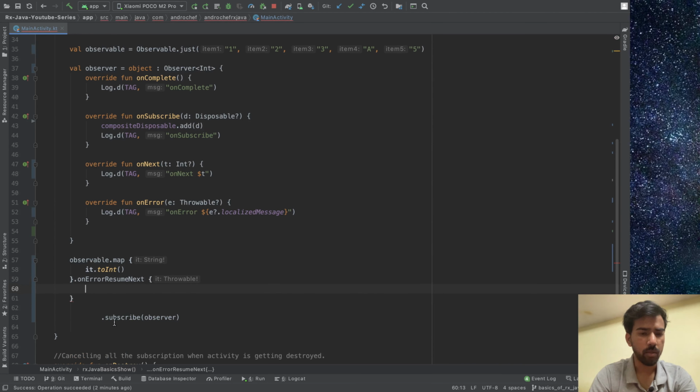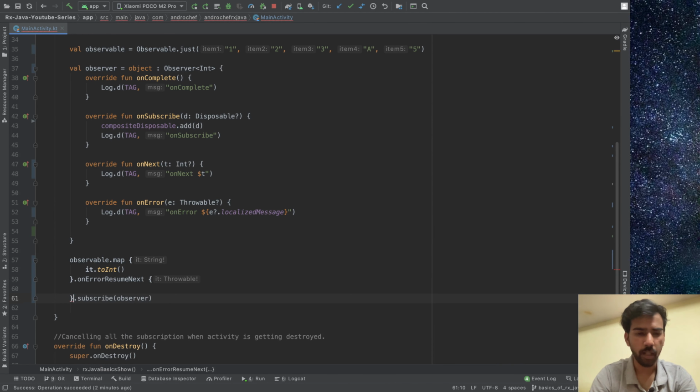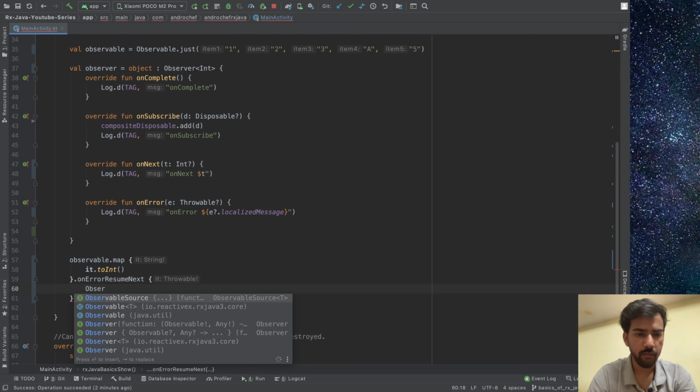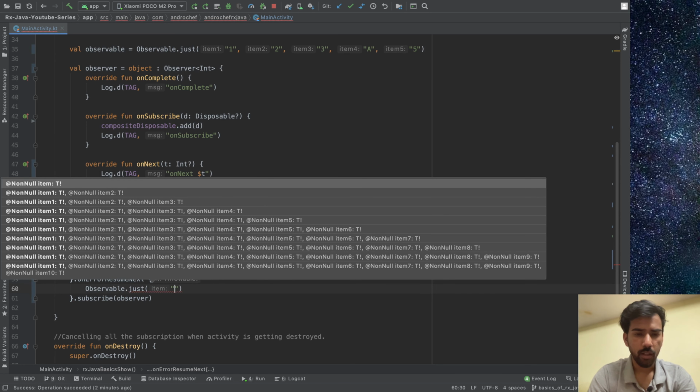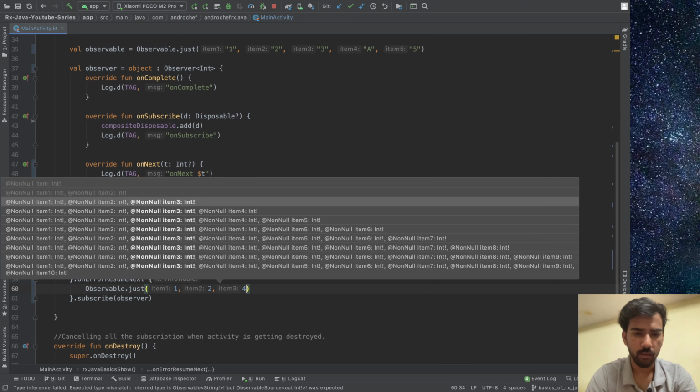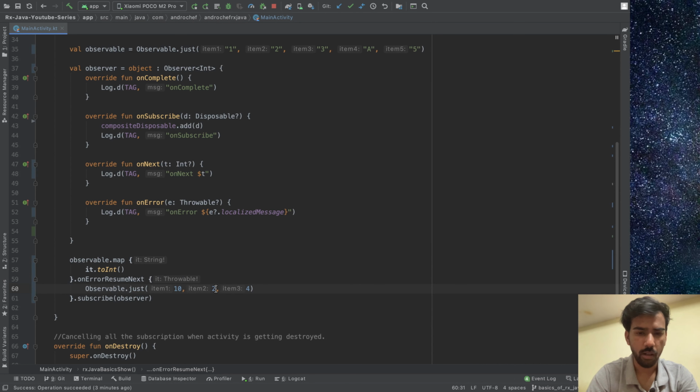it needs some observable. As you can see, it is giving some error, so it needs some observable. So in that one, we will create one more data stream, and in that one we will pass, not 1 2 3, let's pass 10 20 and 40.